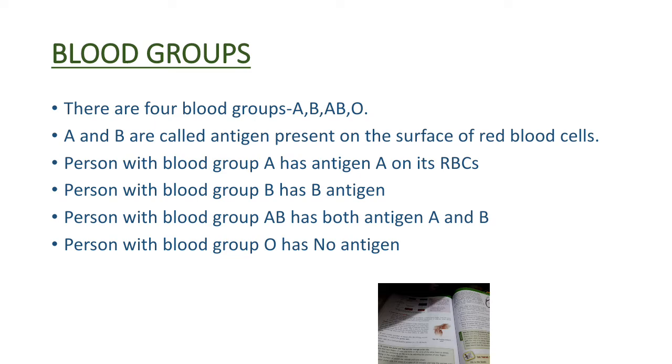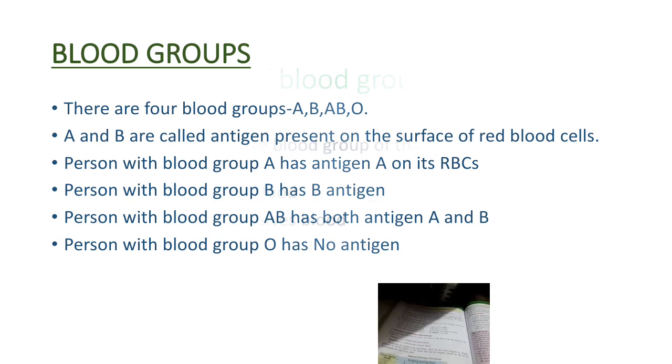So next is blood groups. There are 4 blood groups: A, B, AB and O. A and B are called antigens that are present on the surface of RBCs, that means red blood cells. A person with blood group A has A antigen, blood group B has B antigen, a person with blood group AB has both antigen A and B, and a person with blood group O has no antigens.